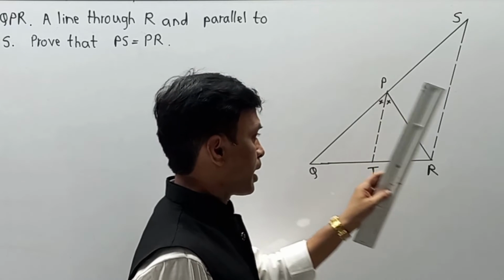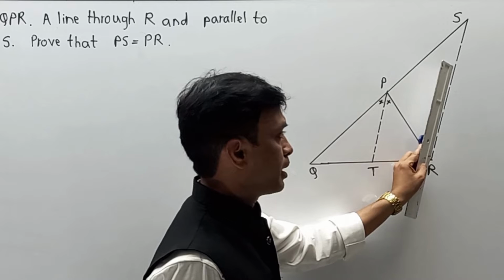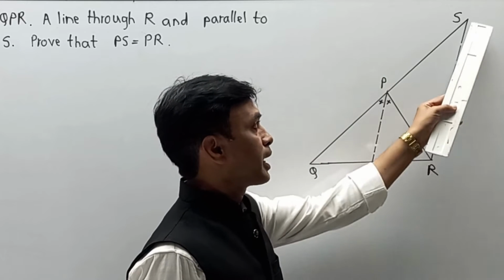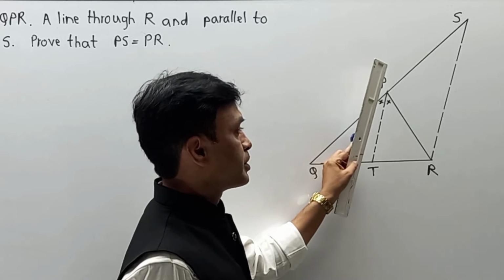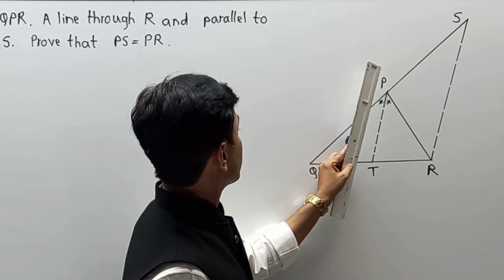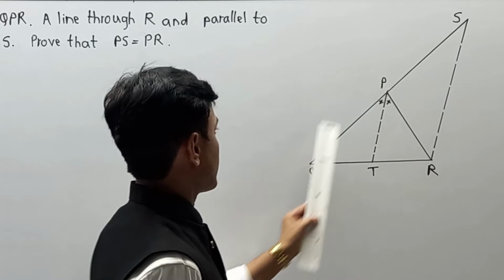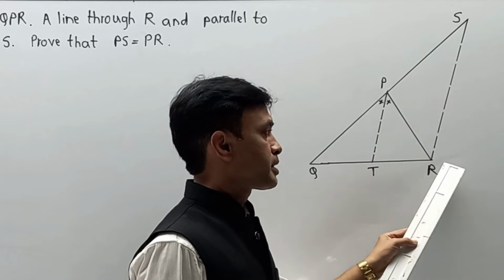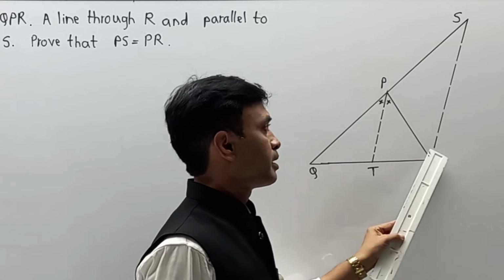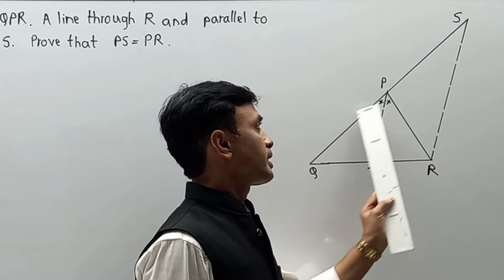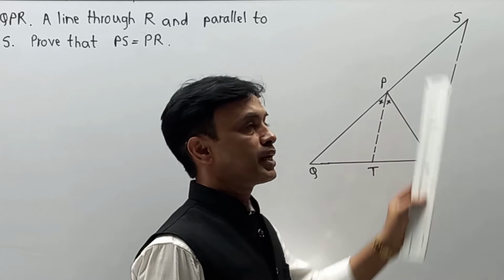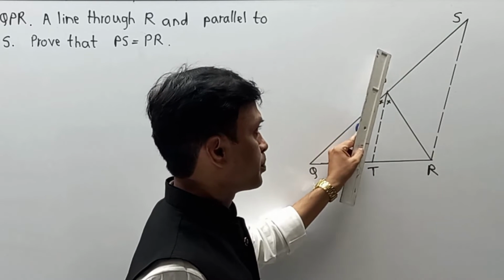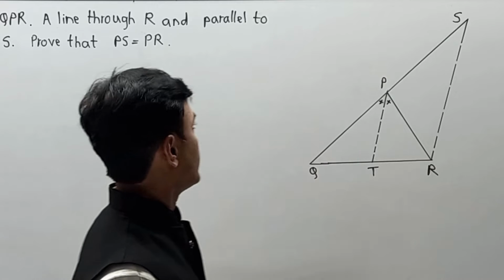Means they have drawn one line passing through point R which is parallel to PT, that is, parallel to the bisector. It intersects ray QP at S. So when you draw a line through R parallel to PT, it intersects QP at point S. In short, they have indirectly given that SR is parallel to PT.